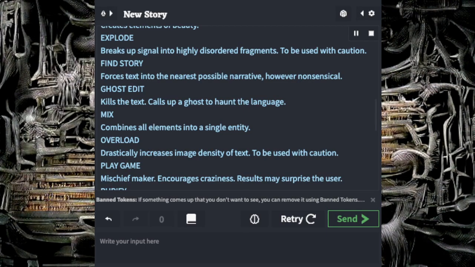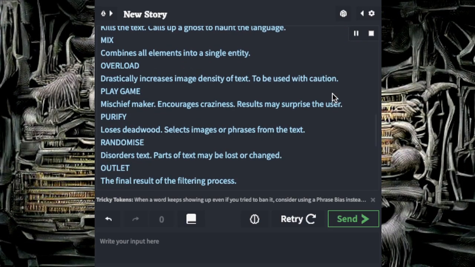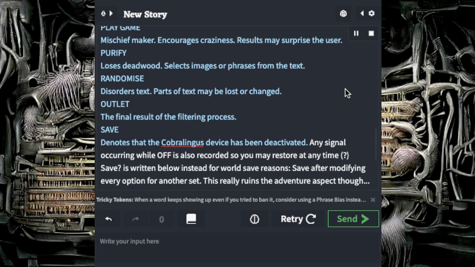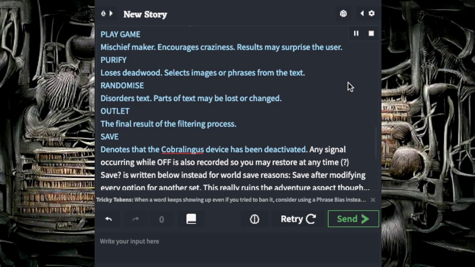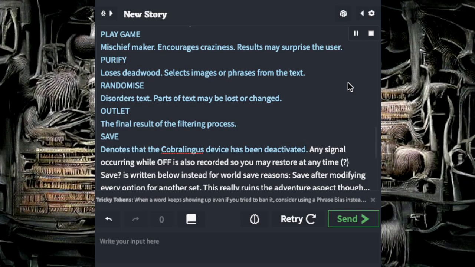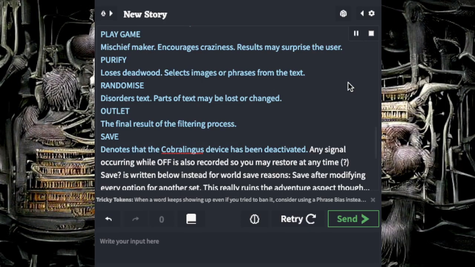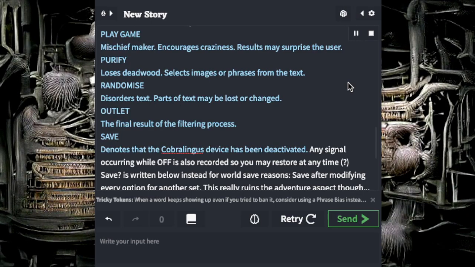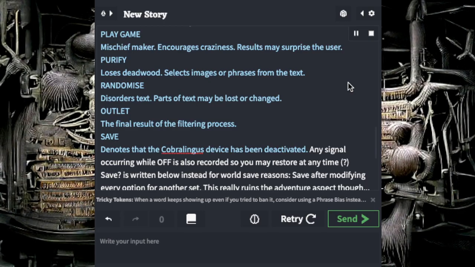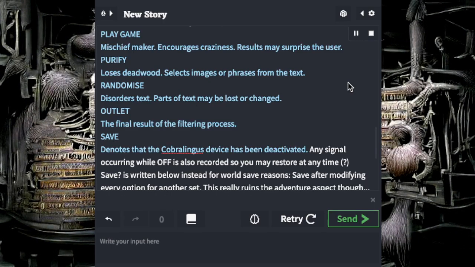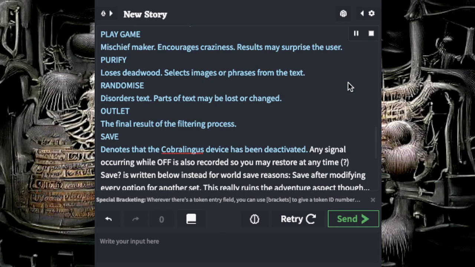Overload. Drastically increases image density of text. To be used with caution. Play game. Mischief maker. Encourages craziness. Results may surprise the user. Purify. Loses deadwood. Selects images or phrases from the text. Randomize. Disorders text. Parts of text may be lost or changed. Outlet. The final result of the filtering process.